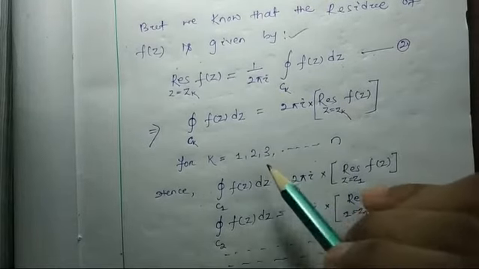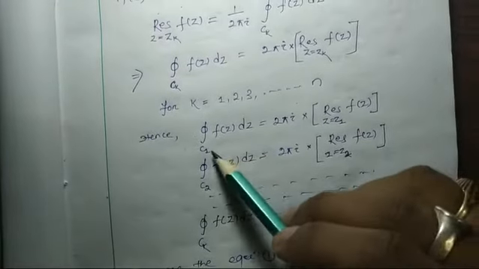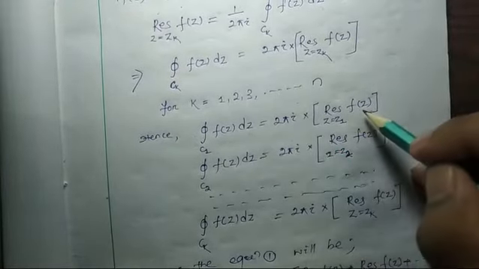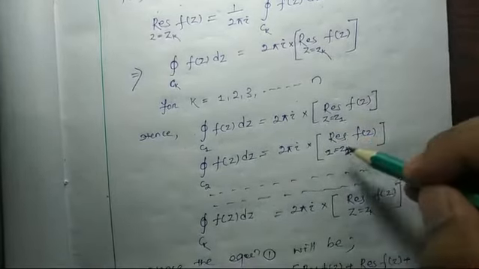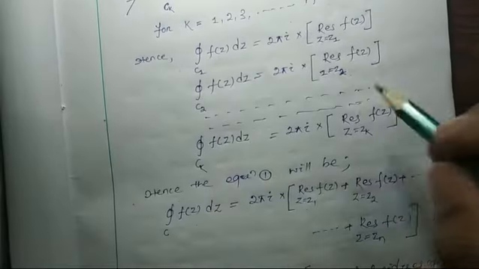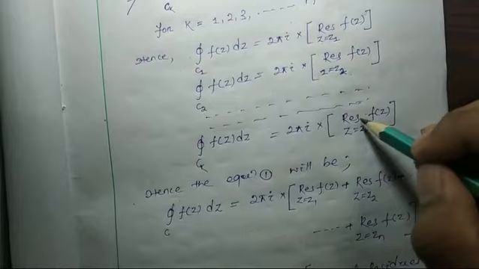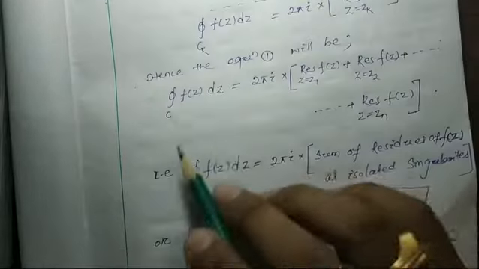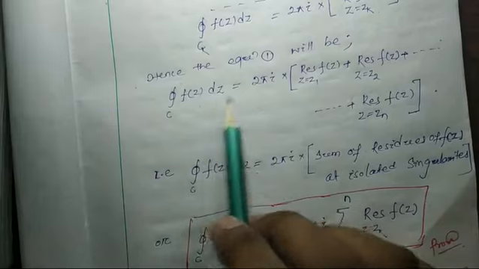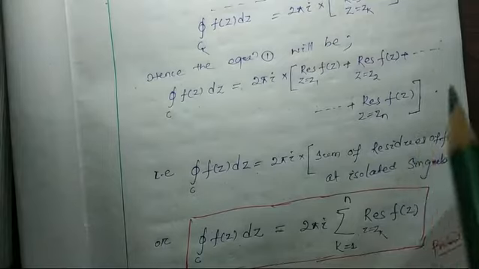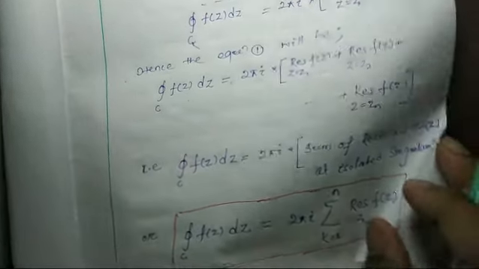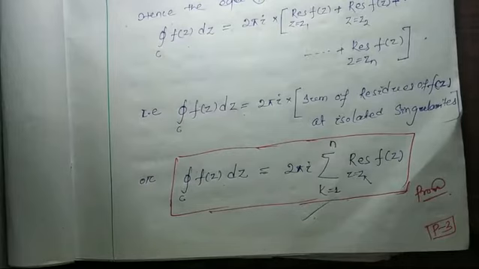Here k is equal to 1, 2, 3 up to n. So for c1 it will be 2πi times the residue of f(z) at z equal to z1, for c2 the residue at z equal to z2, and for ck 2πi times the residue at zk. Hence equation number 1 will be ∮ f(z) dz equal to 2πi times the sum of all the residues at the isolated singular points. So this is our proof of Cauchy's residue theorem.